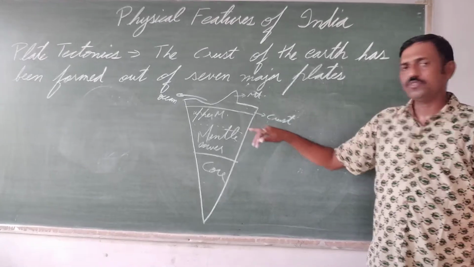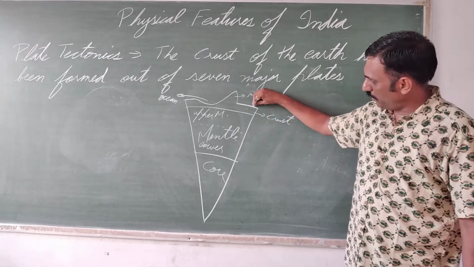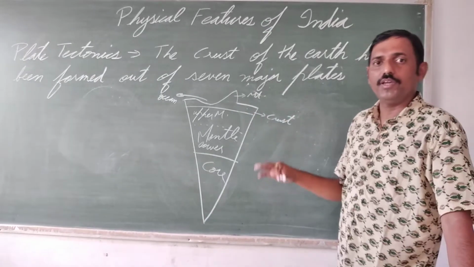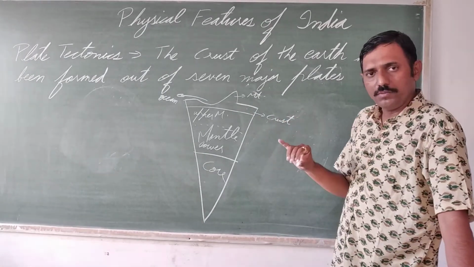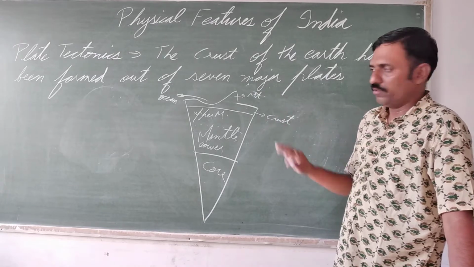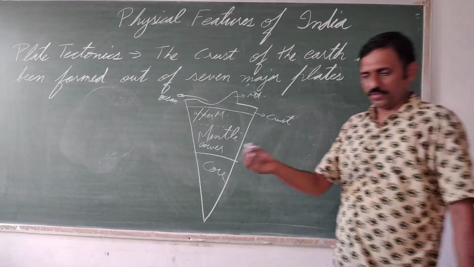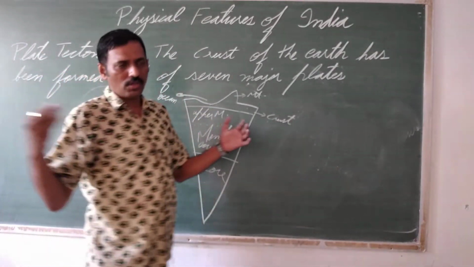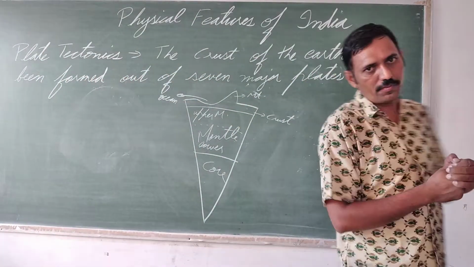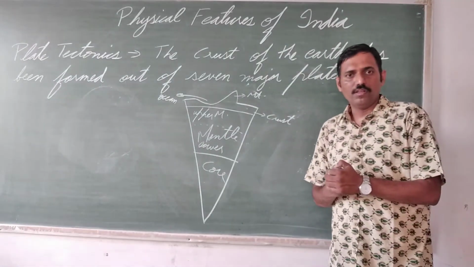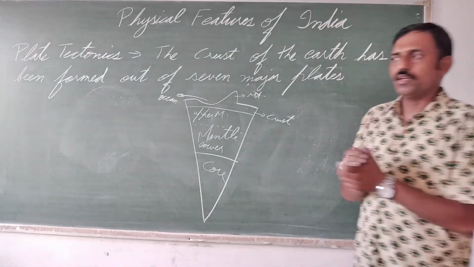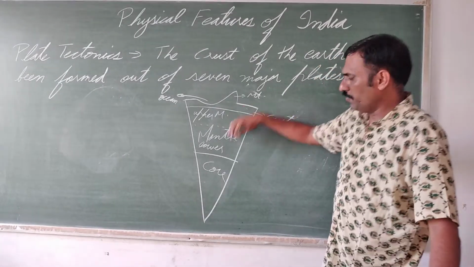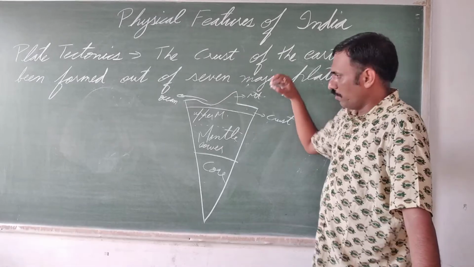And the reason why it is soft, because as we move inside the earth, an interesting fact is that all the knowledge which we have here is due to volcanic eruptions and earthquakes. In your 7th or 8th class, you must have read about P waves and S waves. P waves and S waves give a lot of knowledge about the interior of the earth. Similarly, volcanic eruptions, the molten rocks which come out, give us a lot of knowledge about the interior of the earth. That means it is very hot inside the earth.